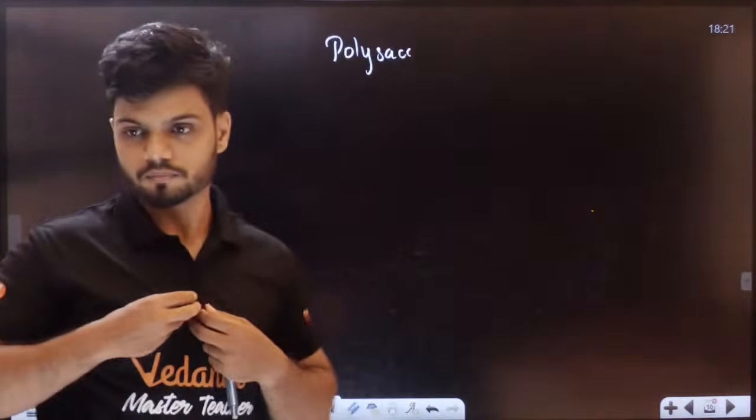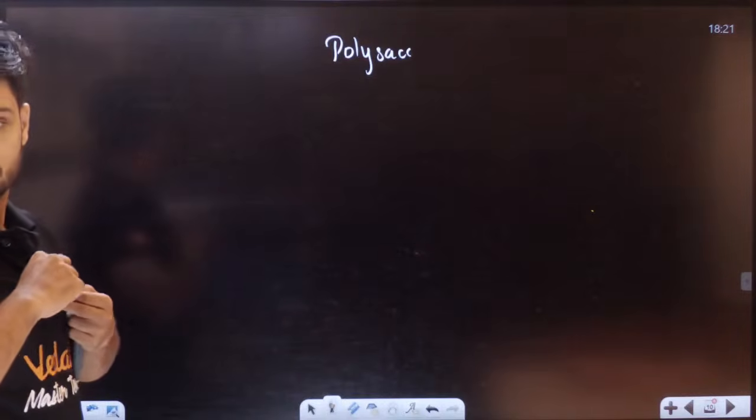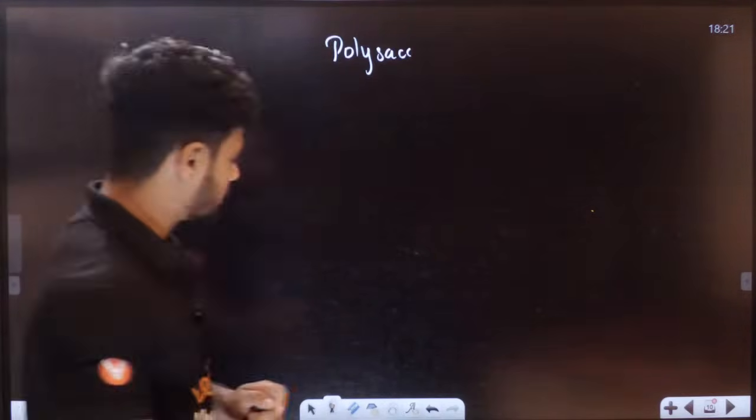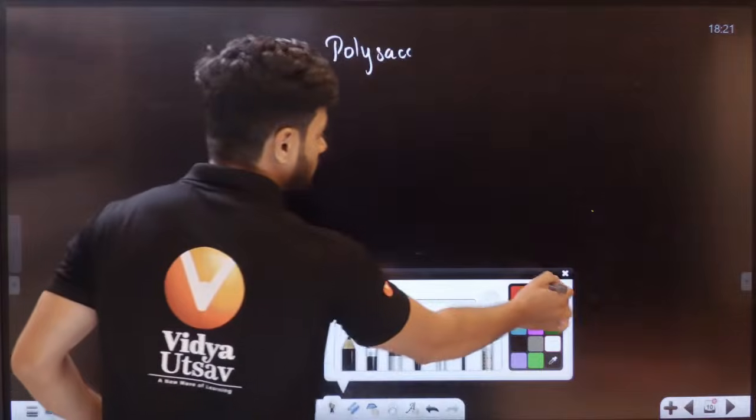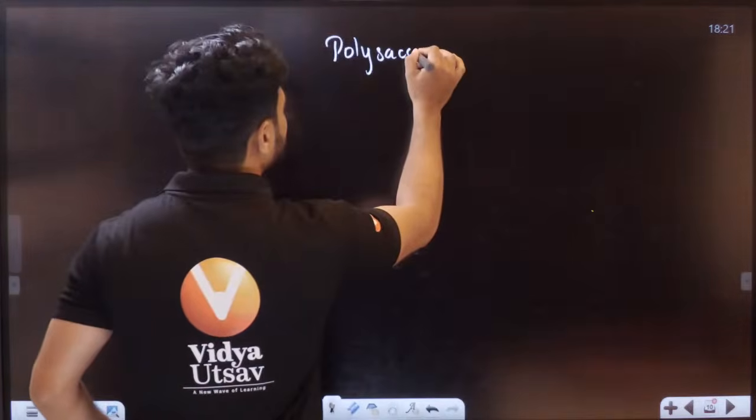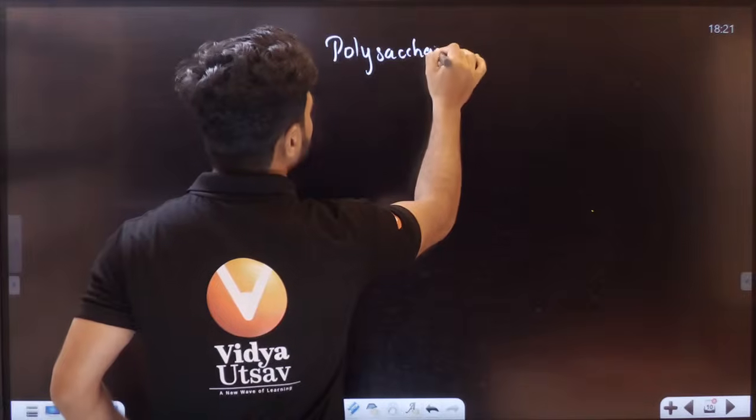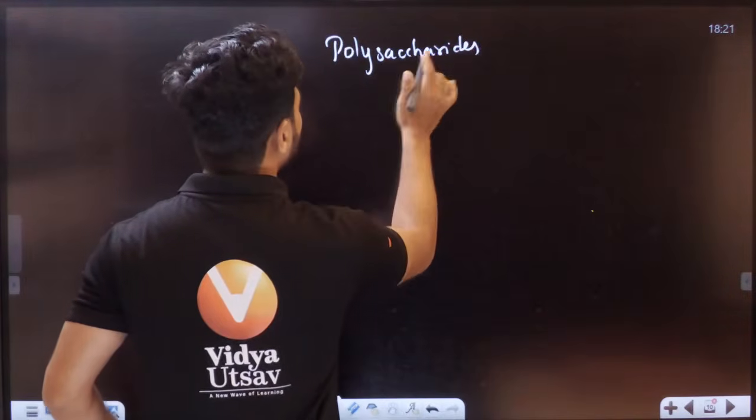Maltose is a disaccharide. I used maltose there by mistake. Okay. Now, students, let's take all the polysaccharides. If you can divide all the polysaccharides